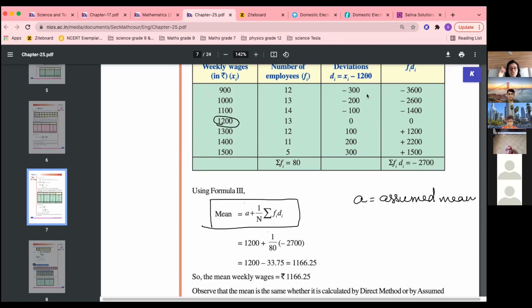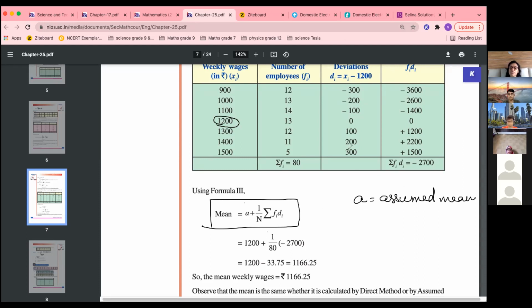Yes, any doubt? Can we take the assumed mean as 900 also? 900 you can also take, but there will be no benefit. Then it is better to take the fi xi method only, because when you take 900, then 900 minus 900 gives 0 only here.